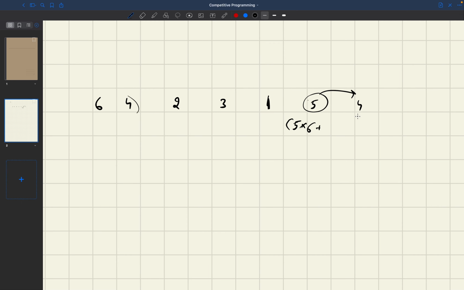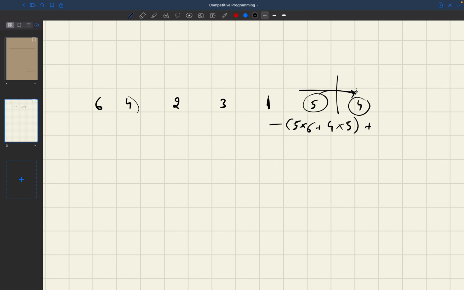So I also have to count the number of suffixes after this. So I have to count the number of 4s in the suffix into the number of 5s in the prefixes, and I have to subtract this.